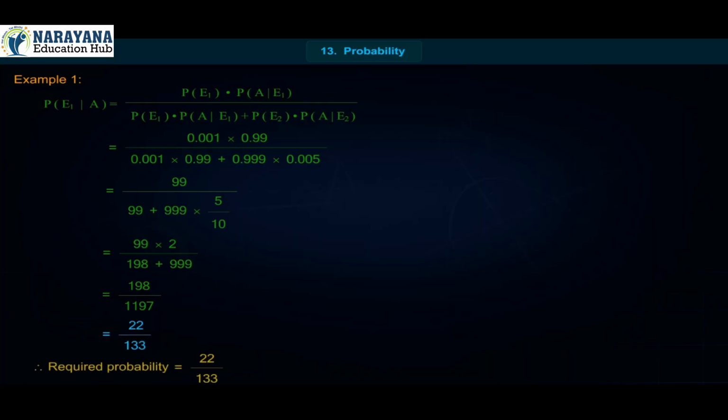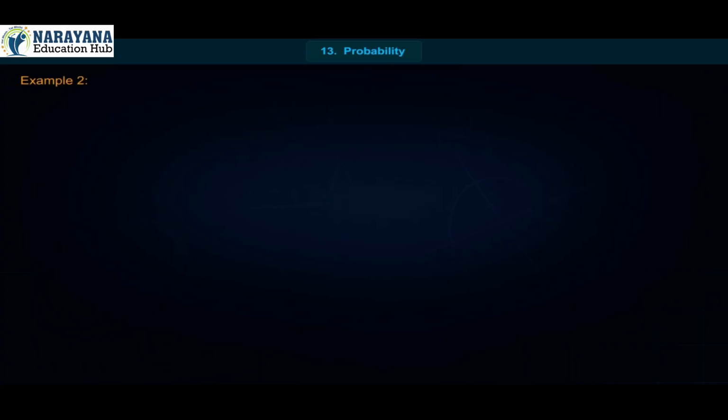Therefore, required probability is equal to 22 upon 133.